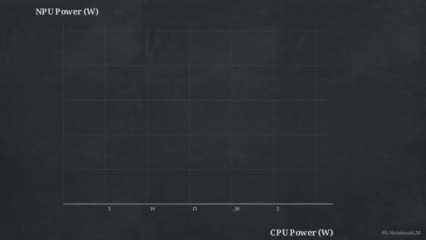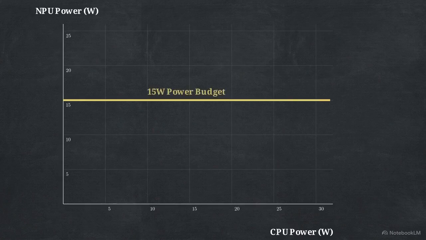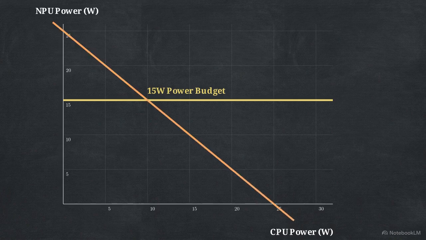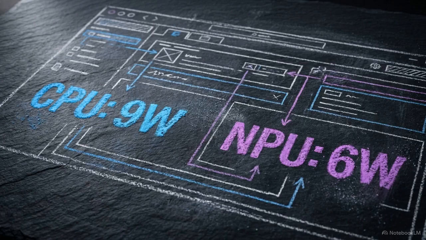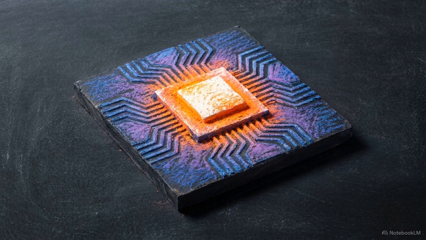The battery imposes a strict cap. A horizontal limit line locks the total power draw at exactly 15 watts. To prevent the silicon from melting, an intersecting angle line establishes the cooling capacity, known as the thermal dissipation limit. The optimal vertex of this new polygon dictates the precise wattage split, say 9 watts to the CPU and 6 to the NPU, that yields the highest calculation speed right on the edge of thermal failure.